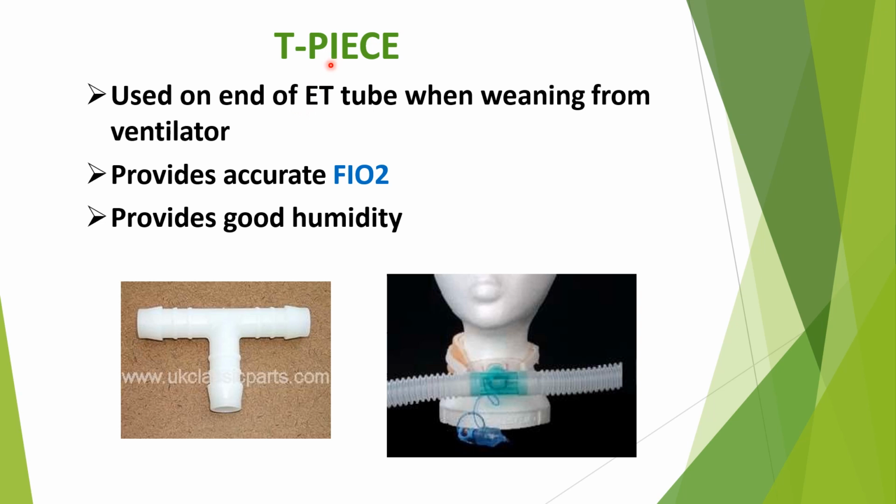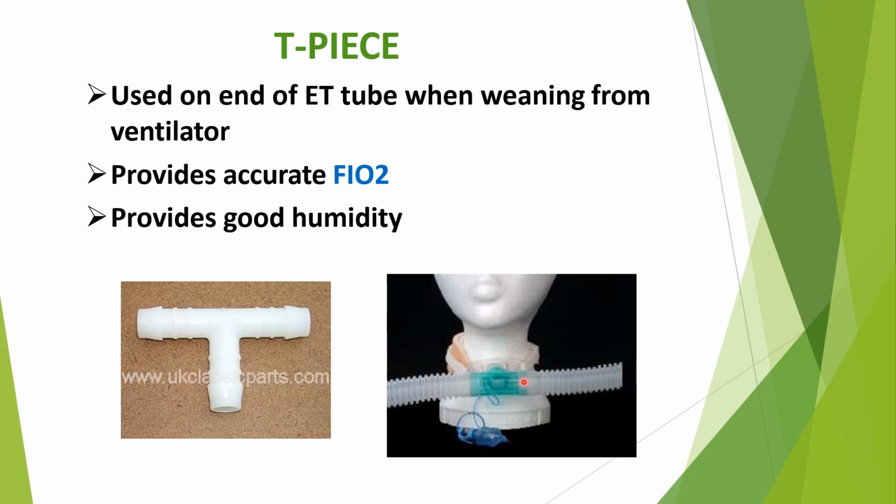One more oxygen delivery device is the T-piece. When a patient on a ventilator is having spontaneous respirations, we have to stop or wean the patient from the ventilator. The ventilator patient has an ET tube, so to the end of the ET tube, we will be connecting this T-piece. Here it is shown with the tracheostomy tube. We can use it with both the tracheostomy tube and the ET tube end.